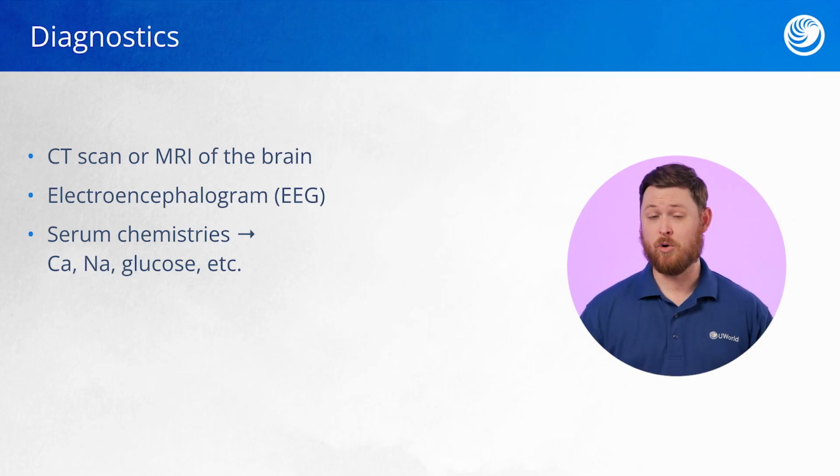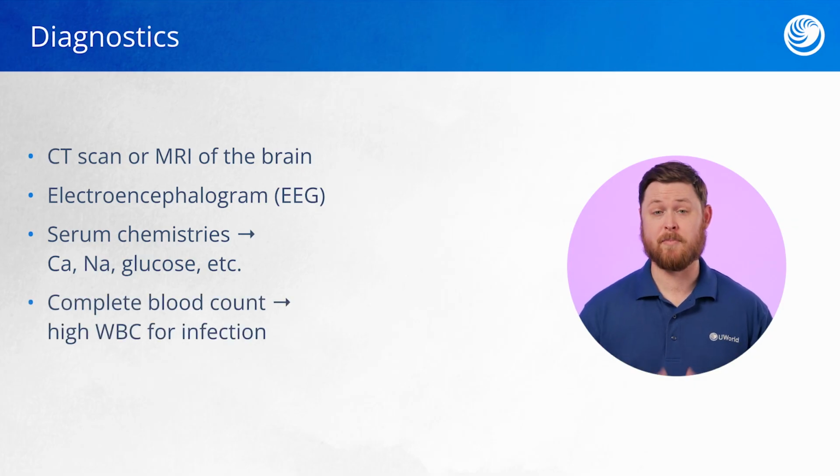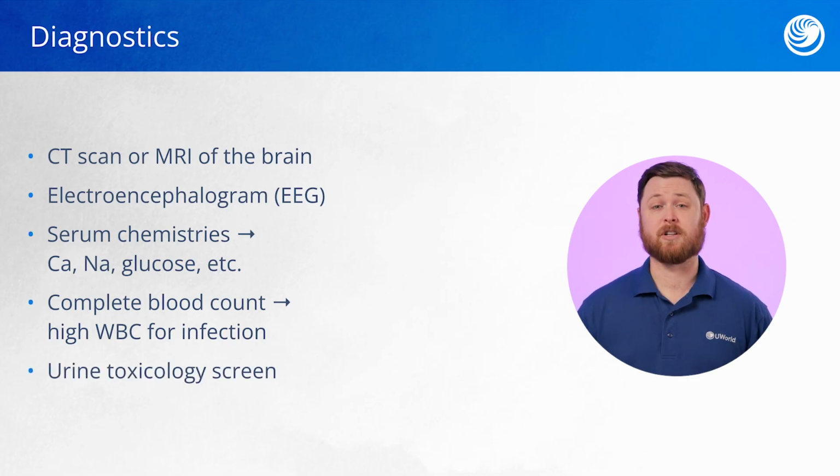Again, remember that low calcium, low blood glucose levels, and any change, high or low, in sodium levels can precipitate seizures. We can check a complete blood count and monitor for infection, typically through a high white blood cell count. And through a urine toxicology screen, we can identify whether the client has drugs within their system.